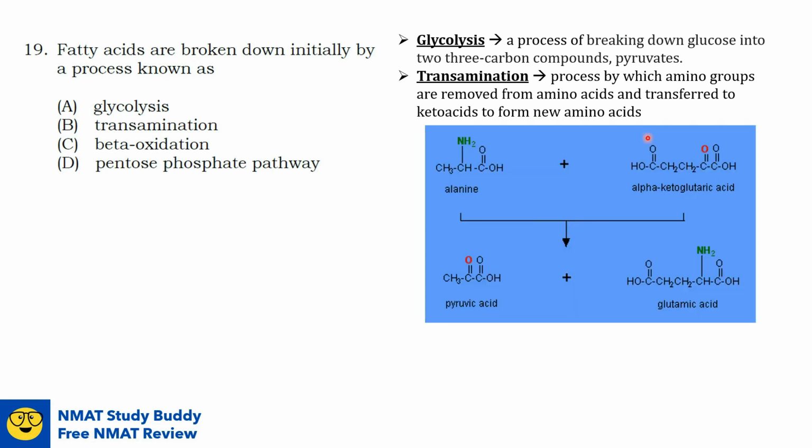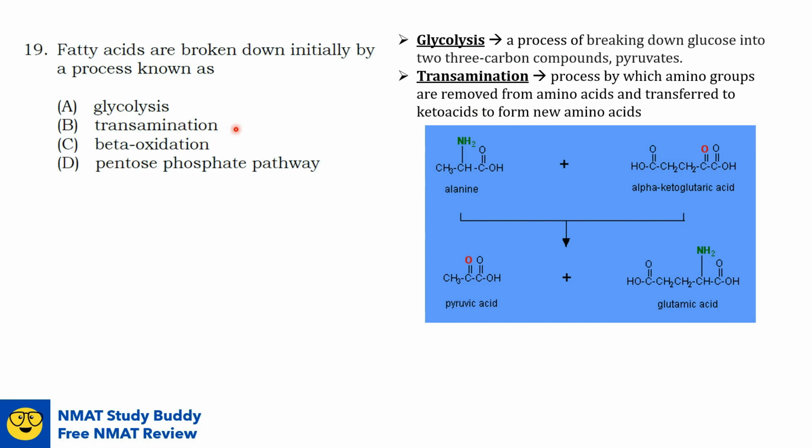To further illustrate this, let us take a look at this chemical formula. We have our amino acid alanine, and then we have the keto acid, alpha-ketoglutaric acid. As you can see, the amino group from the alanine is transferred to our keto acid, producing glutamic acid. This is the amino group that was transferred.